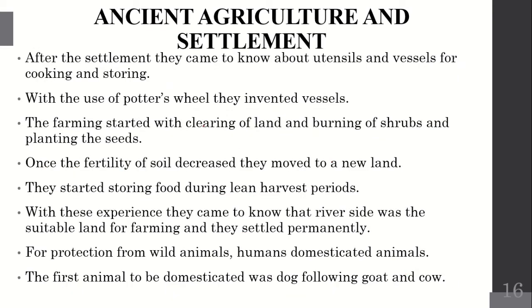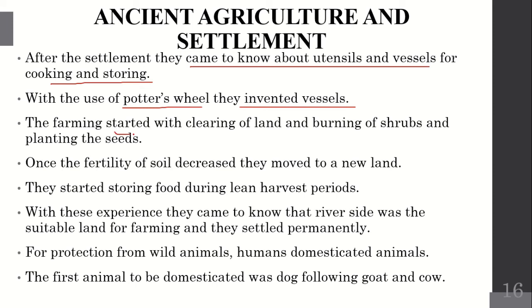After the settlement, they came to know about utensils and vessels for cooking and storing. Once they started cultivating rice and wheat, they needed vessels and utensils to cook the rice and to store the rice and wheat. So with the use of the potter's wheel, they invented vessels.